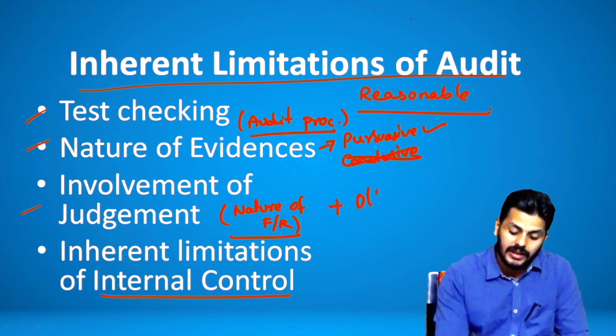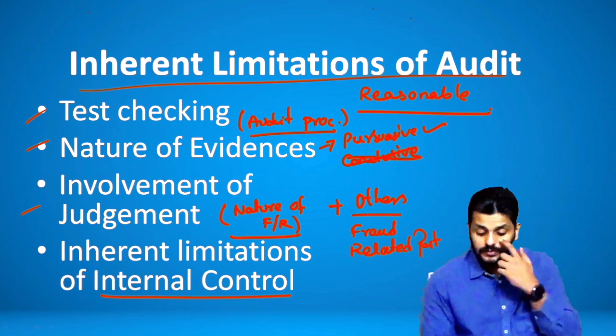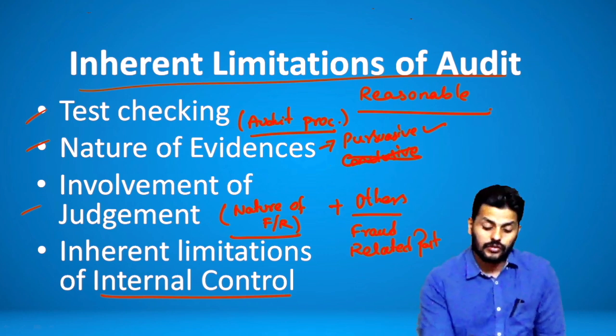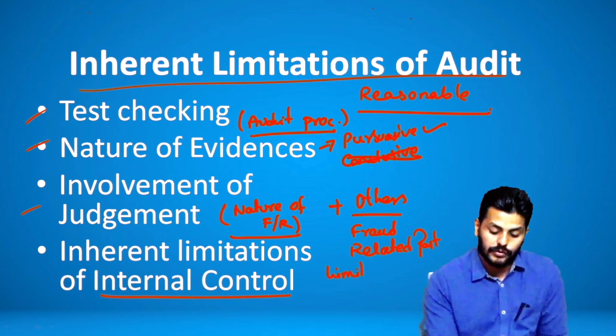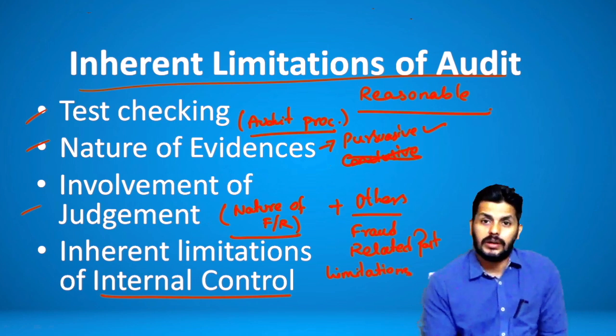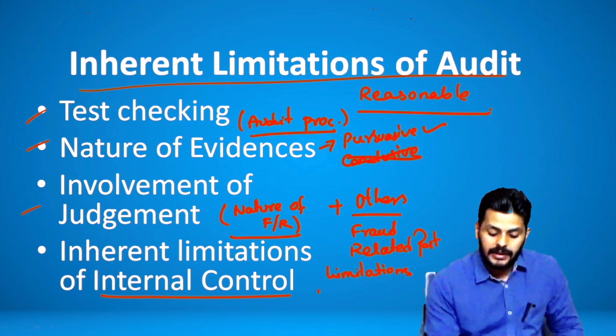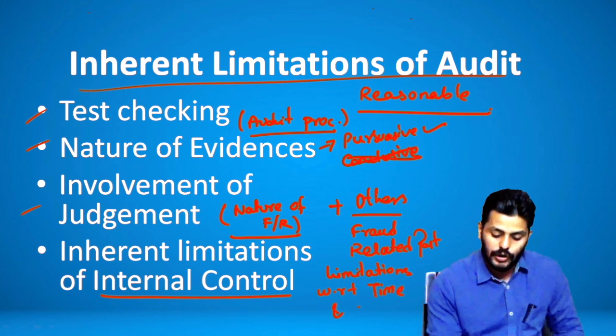Plus, you have others like fraud, related parties, and also limitations with respect to time and cost. But you can't give them as reasons. I don't have time, so I'm not doing it. I'm not getting enough fees, so I'm not doing it. So that's not the reason. Okay, limitations with respect to time and cost.